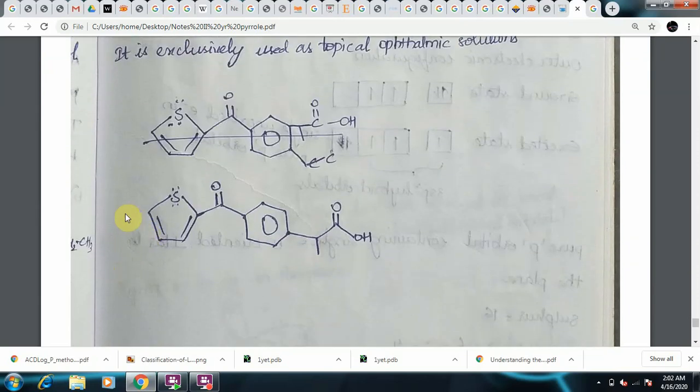Next is suprofen. Suprofen also contains sulfur, the thiophene structure. In this case, the thiophene is linked to a carbonyl group, and through it is linked to a benzene group. And this benzene group is linked once again to propionic acid, 1, 2, 3. The point of linkage is also second. So this is suprofen. It also comes under the class of NSAID. It is exclusively used as topical ophthalmic solutions.